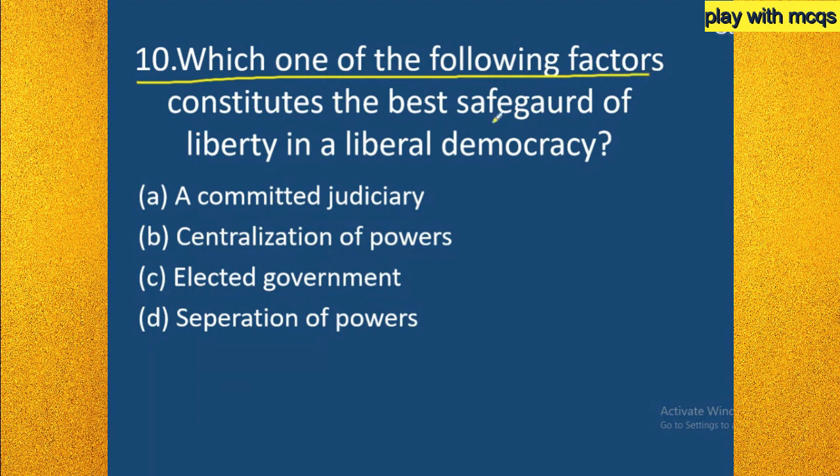So here is the 10th question: which one of the following factors constitutes the best safeguard of liberty in a liberal democracy? Option A, committed judiciary; option B, centralization of powers; option C, elected government; option D, separation of powers. So I am giving you 10 seconds. Try to answer these. So here option D is the right answer.